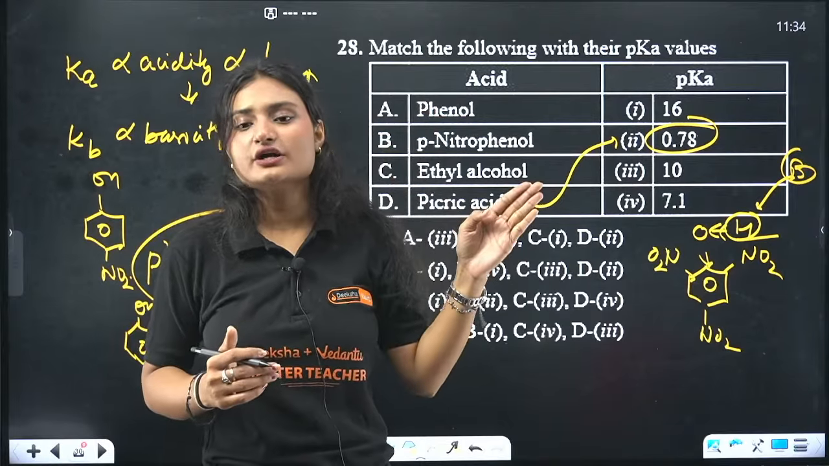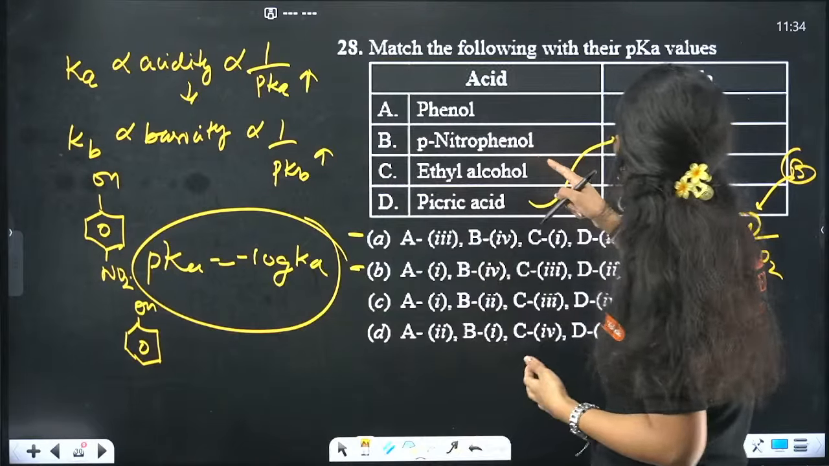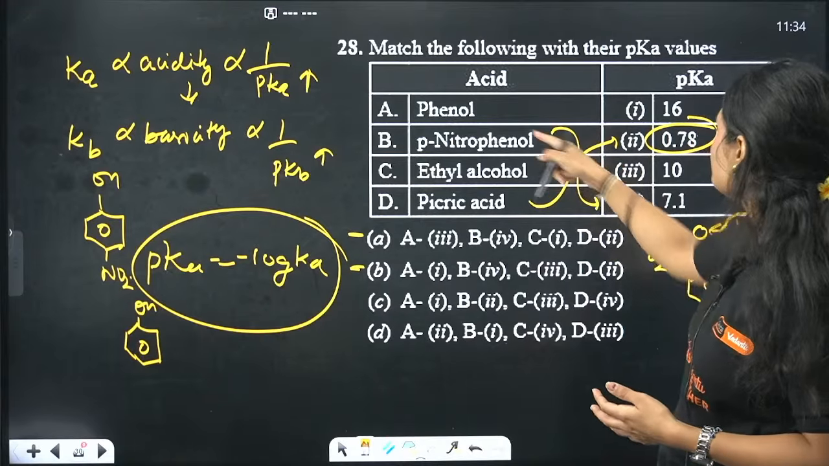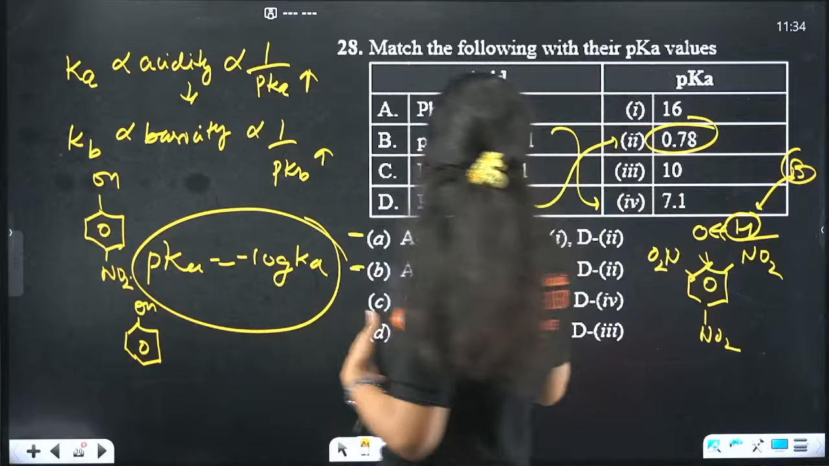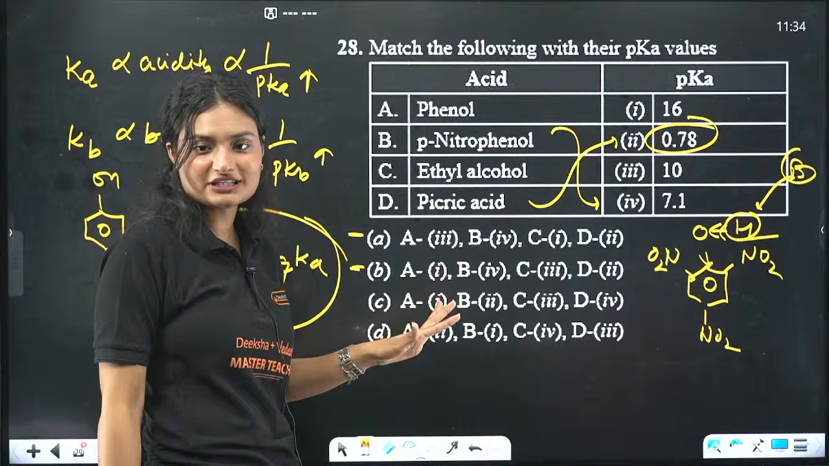In the decreasing order, if you are going, the second acidic will be para-nitrophenol. So that means after 0.78 we see 7.1. So for B, the answer is 4. Again, that's a tie. We can't distinguish on this basis also.